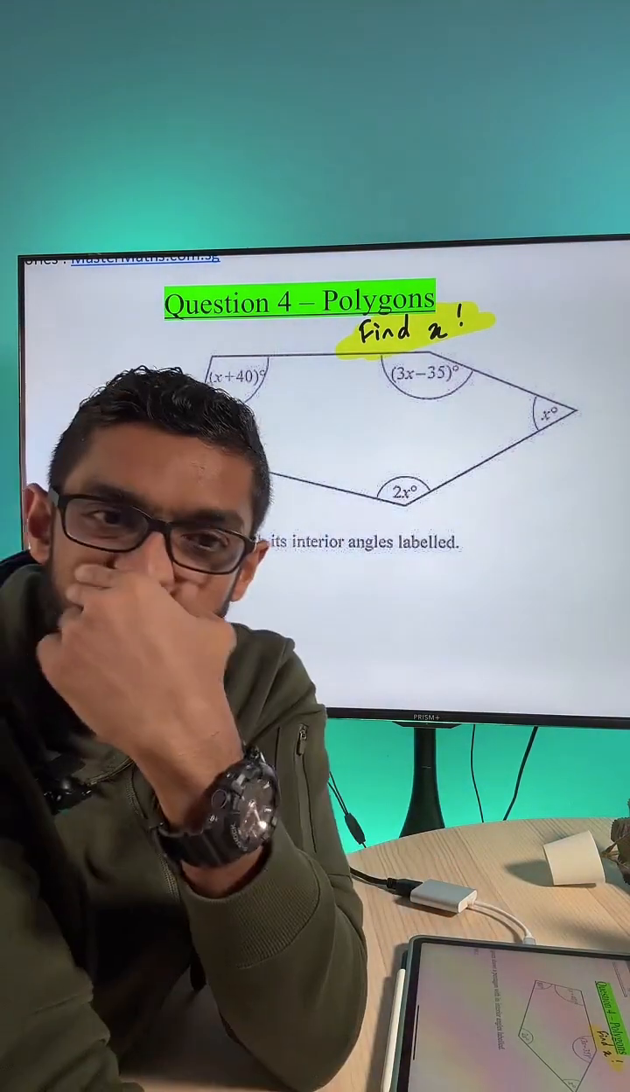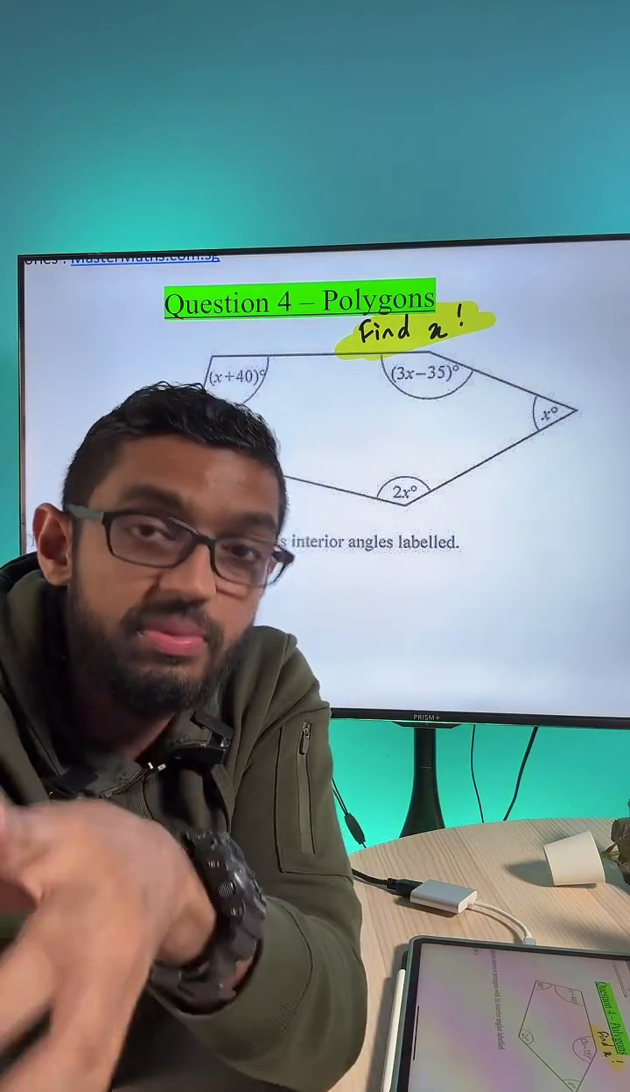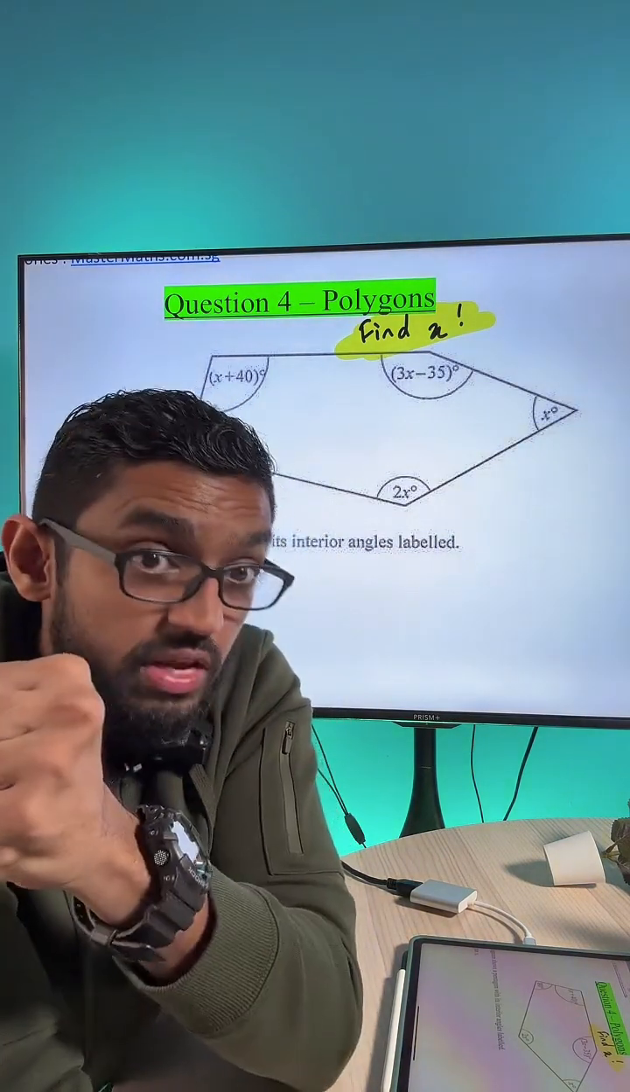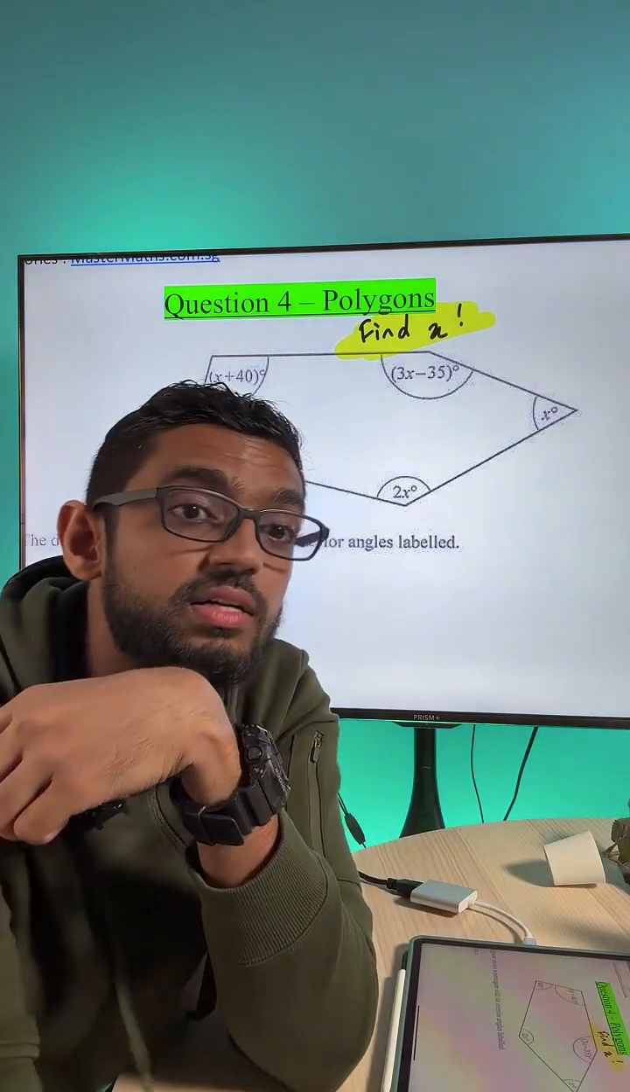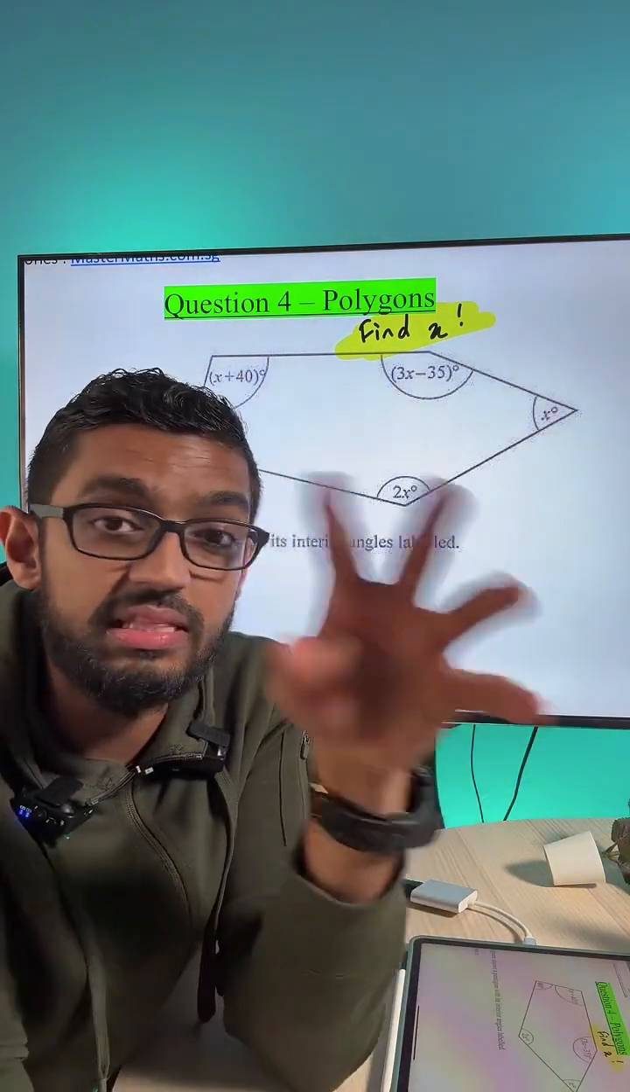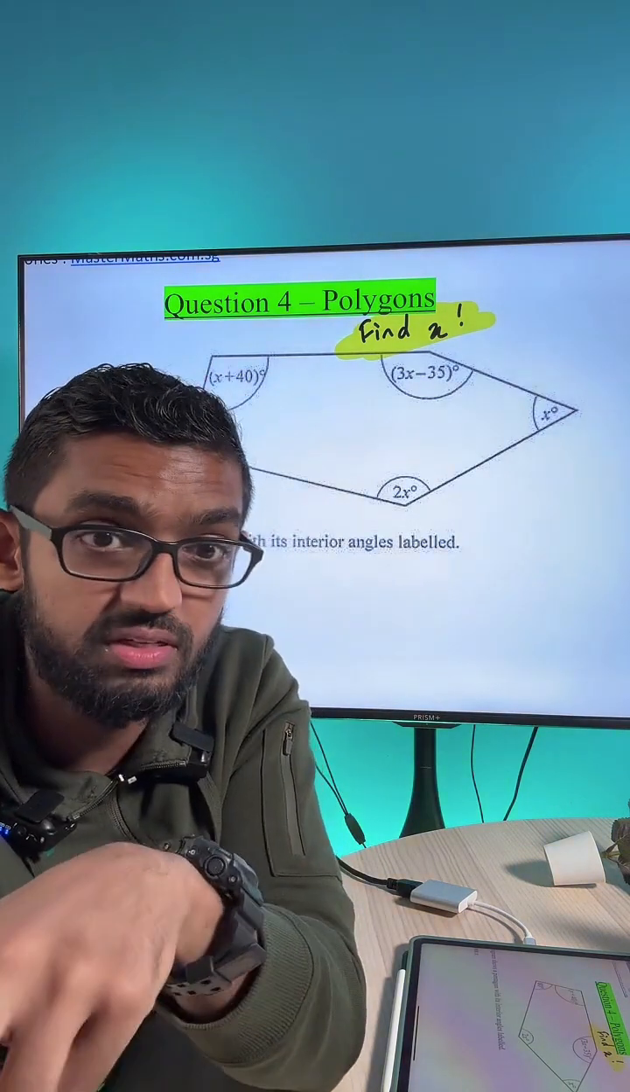For this one, Grace, just now you asked me, what is the formula for an irregular polygon? So you need to find the sum of all these interior angles first.